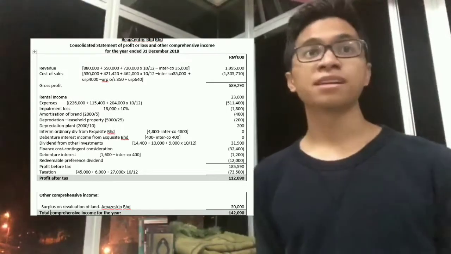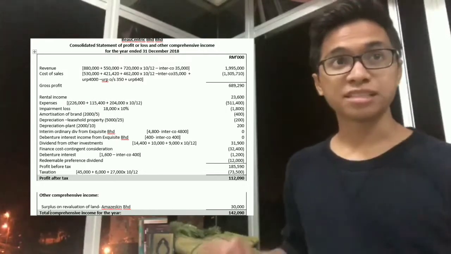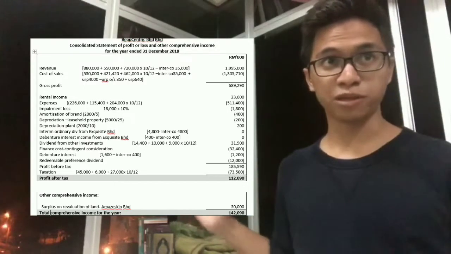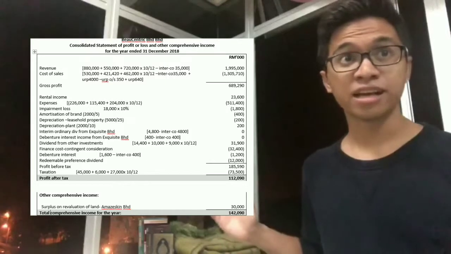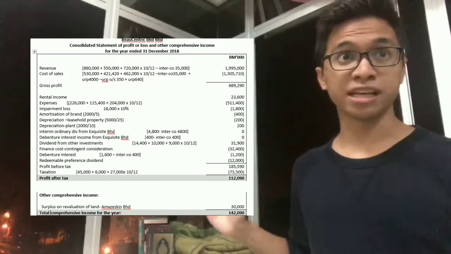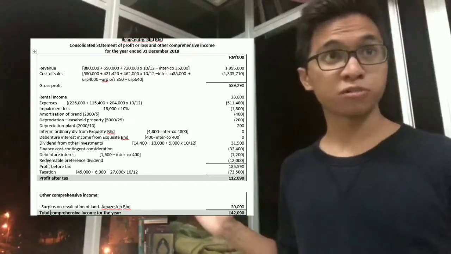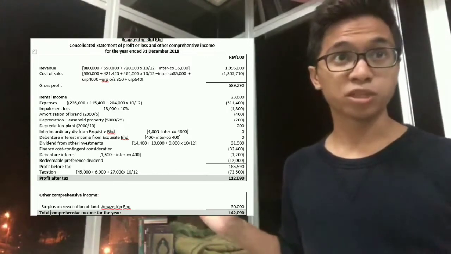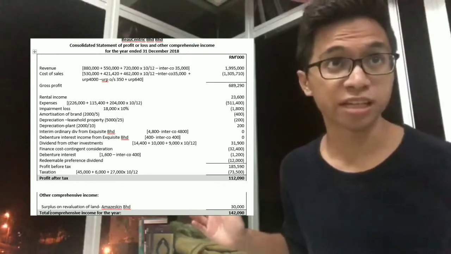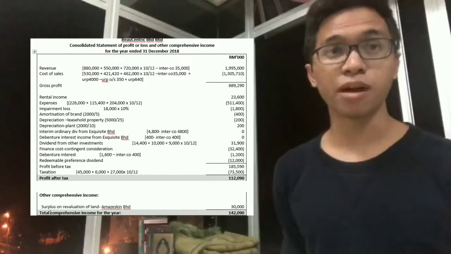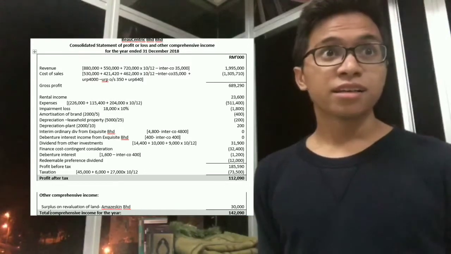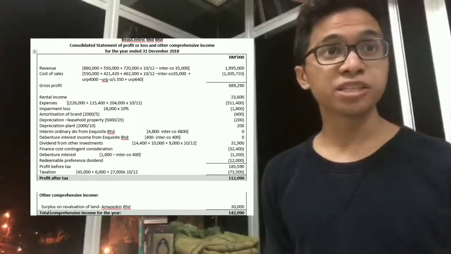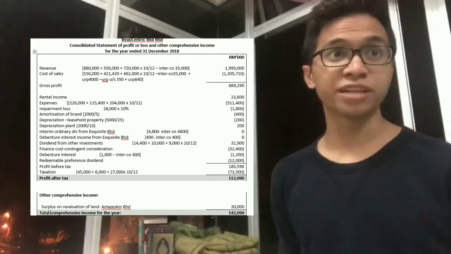As you can see, there are rental income, expenses, impairment loss, amortization of brand, depreciation of leasehold property and plant, interim ordinary dividend from Exquisite Berhad, debenture interest income from Exquisite Berhad, dividend from other investments, finance costs, contingent consideration, debenture interest, redeemable preference dividend.